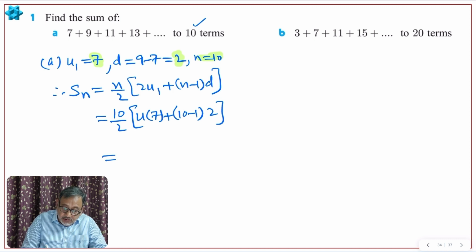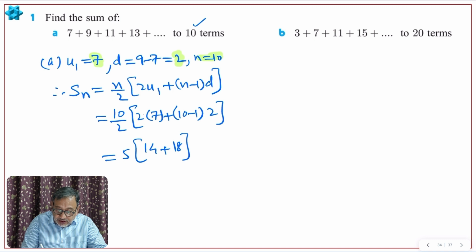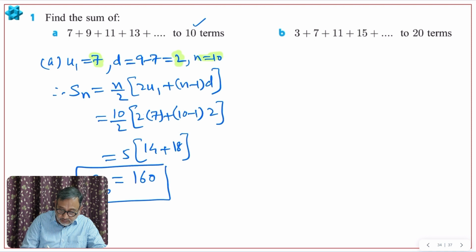Now when we simplify, 10 by 2, 5. Sorry, 2u1 I should write. So 2 into 7, 14, 14 plus 9 times 2, 18. 18 and 14, 32. 32 times 5, 160. This is S10 because n is 10. So S10 is 160.